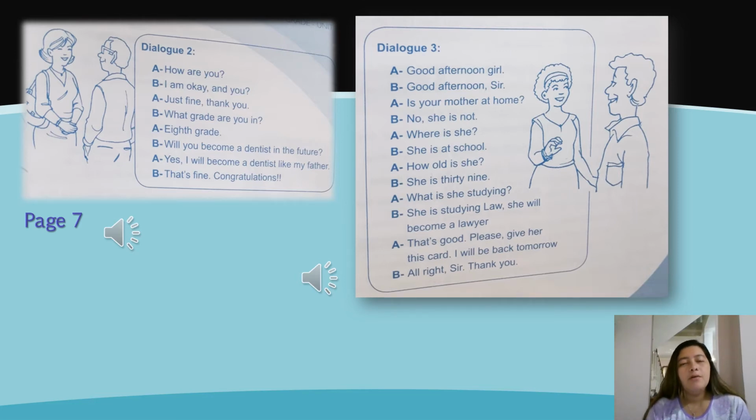Very good. Now it's your turn to do this dialogue. Now we are going to listen to dialogue 3. Vamos a escuchar el diálogo 3.